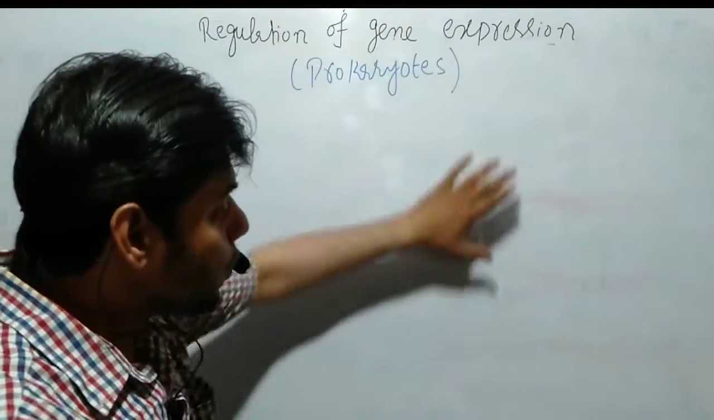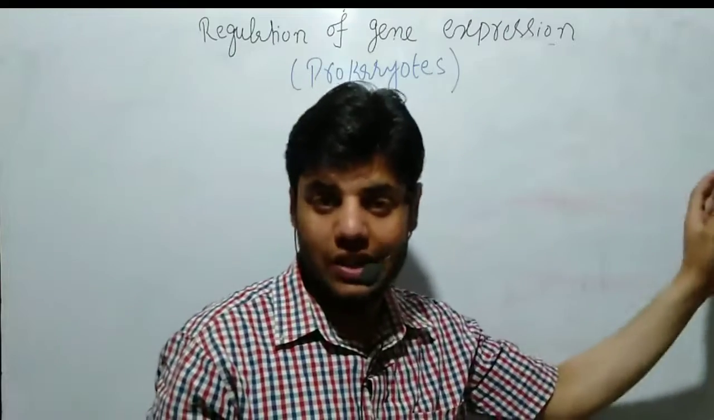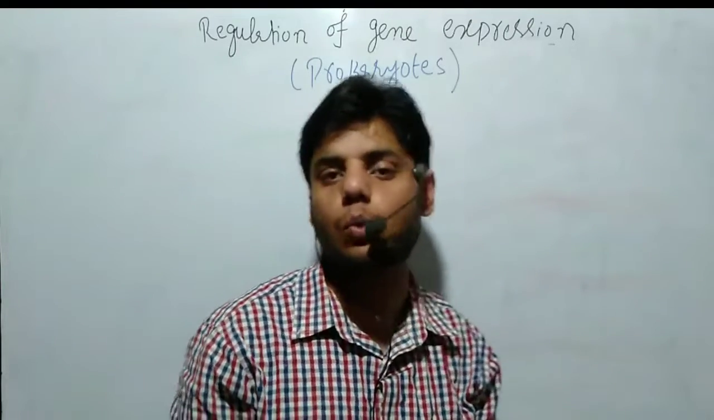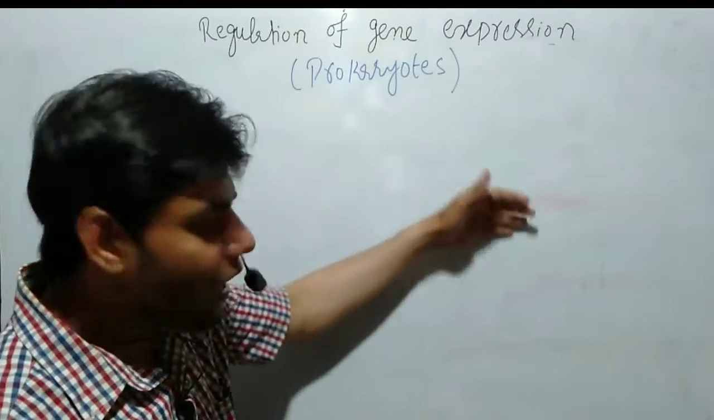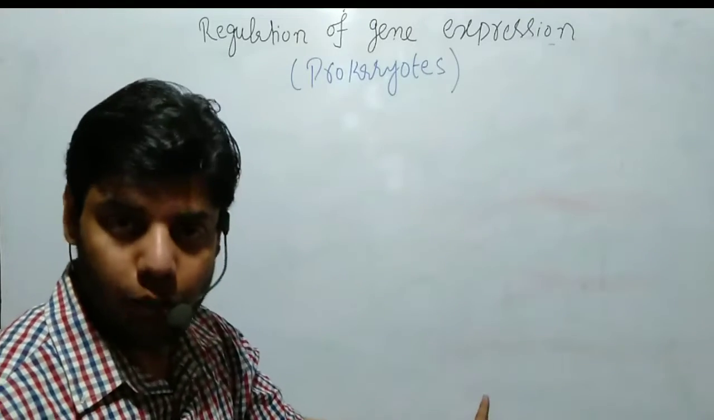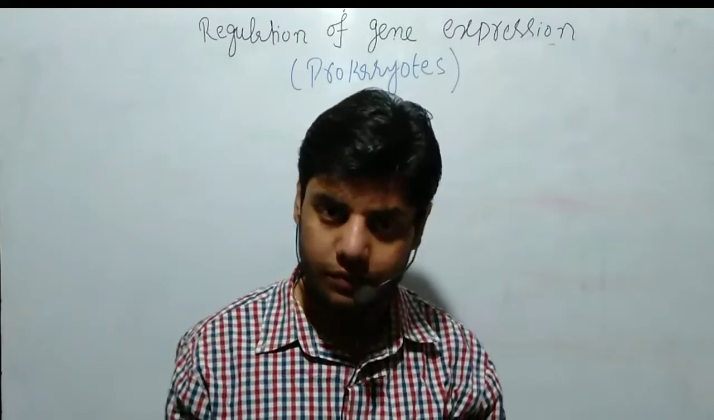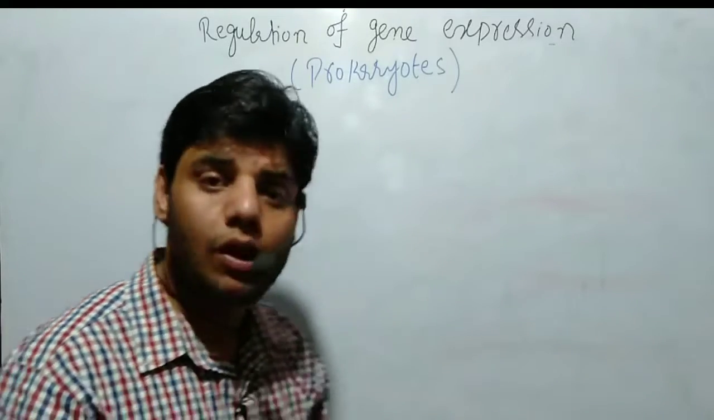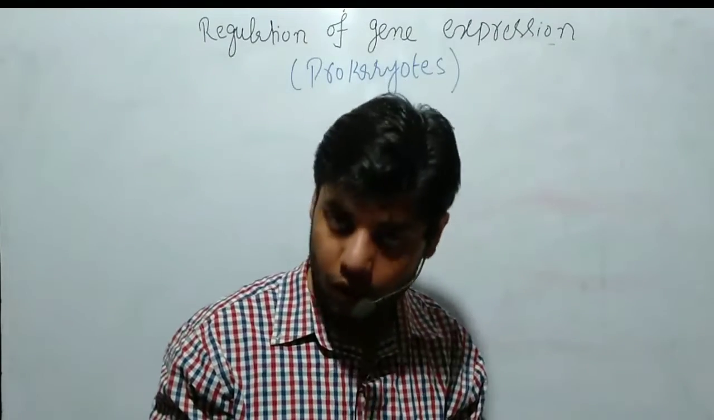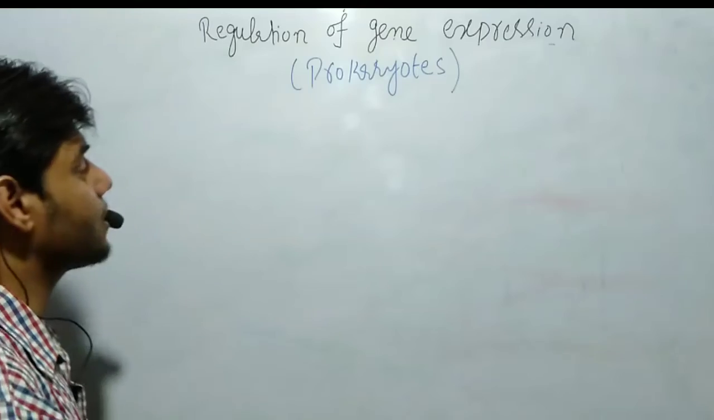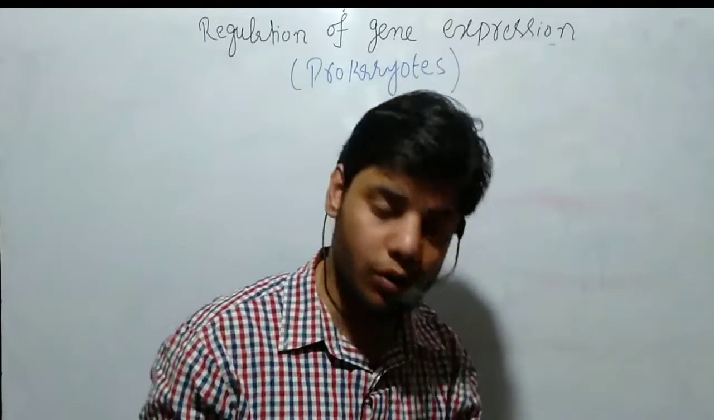Inside a DNA we have the promoter and we also have the genes, let's suppose genes X, Y, Z. From the genes we get the RNA, and from RNA we get the protein. So this is very simple in prokaryotes. After that, these proteins are used for different purposes. This is a simple process of regulation of gene expression in prokaryotes.